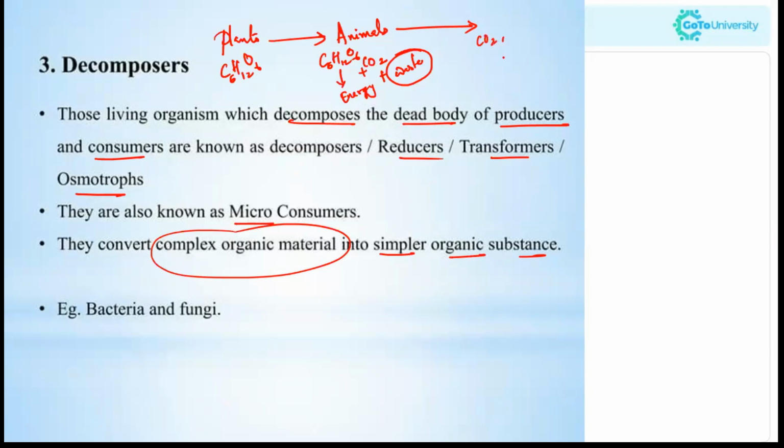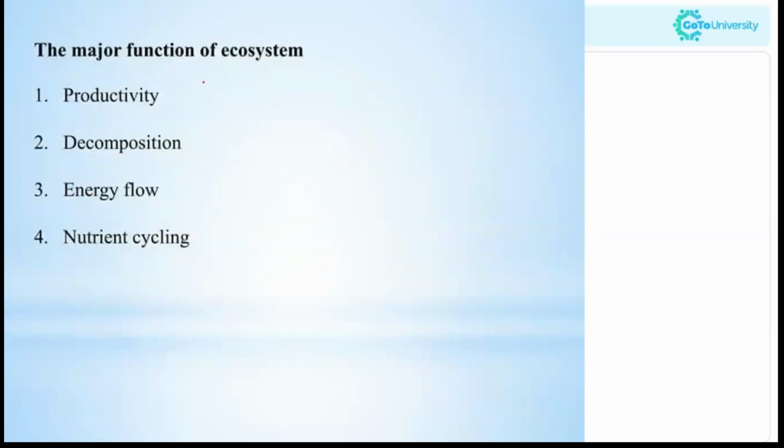In the sense, it could be carbon dioxide, it could be methane, it could be amino groups like amino acids, etc. Now, the major functions of an ecosystem: productivity, decomposition, energy flow and nutrient cycling.